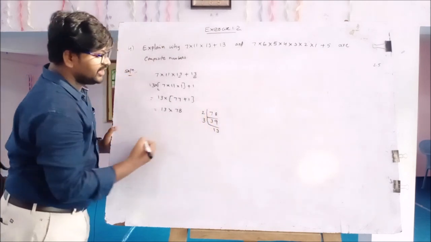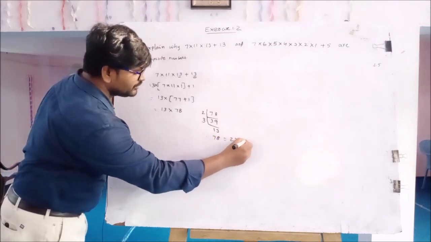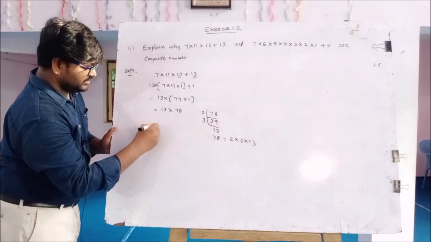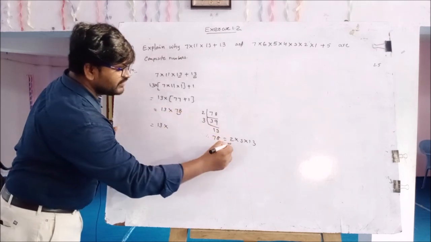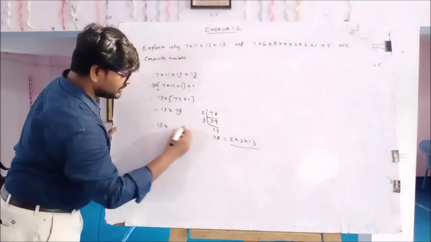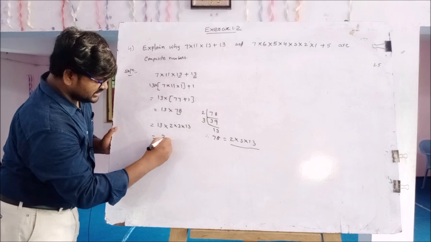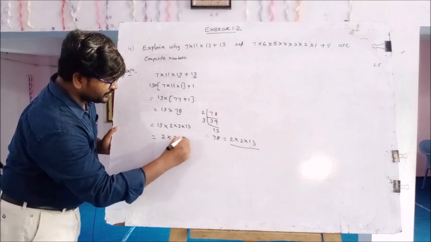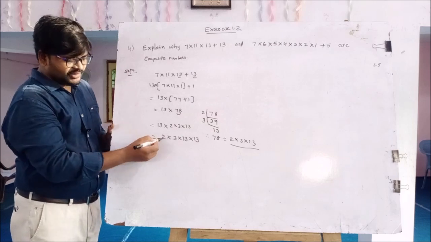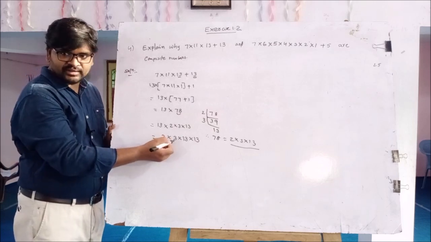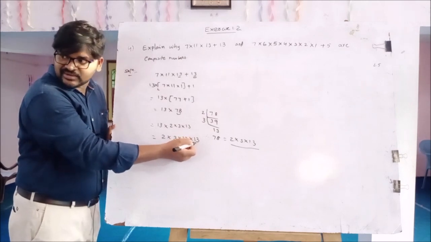Therefore 78 equals 2 into 3 into 13. Given 78 is converted into 2 into 3 into 13. 2 is a prime number, 3 is also a prime number, and 13 is also a prime number.